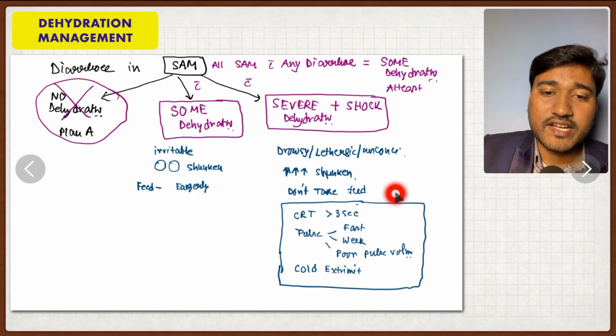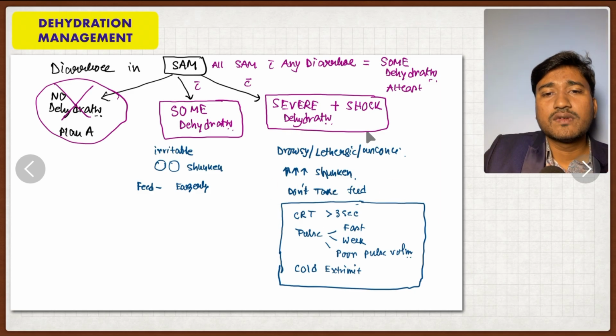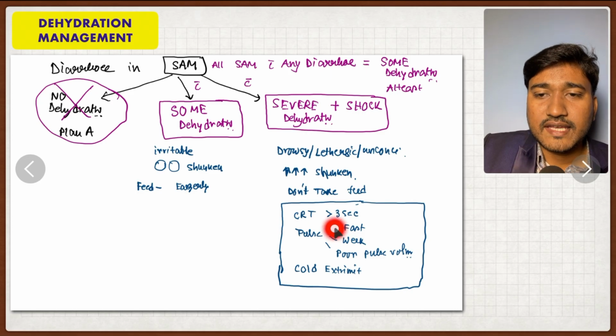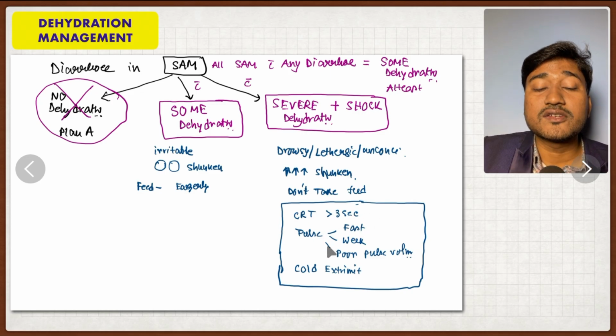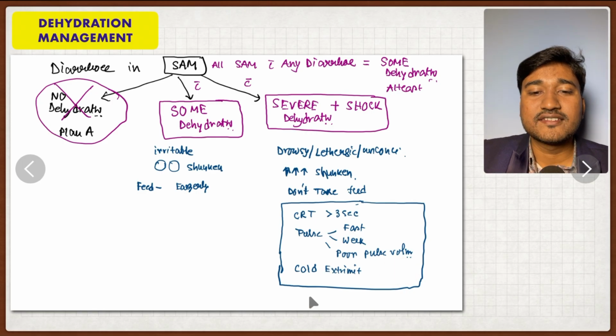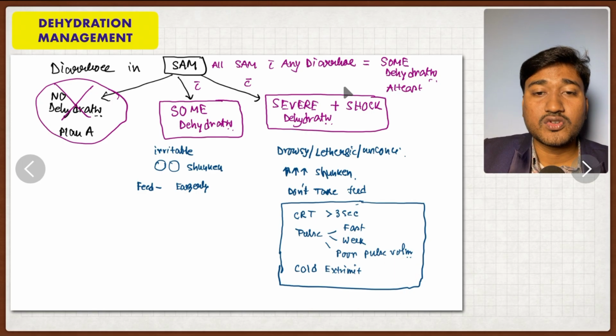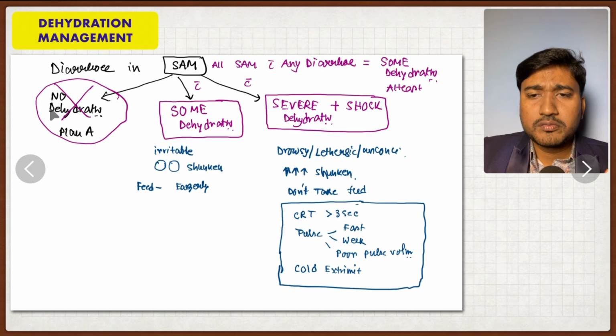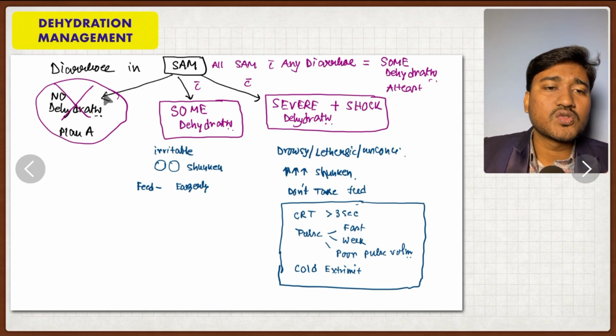Okay, that is more sunken eye. That is it. And also you have to check the features for shock, like capillary refill time more than 3 seconds, pulse will be fast, weak, and poor pulse volume, and cold and clammy extremity. That is the usual feature in case of shock. But remember that the main message here is there is no dehydration.